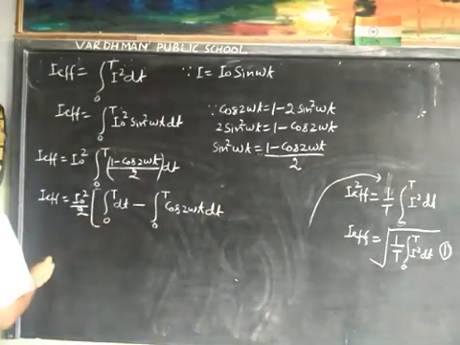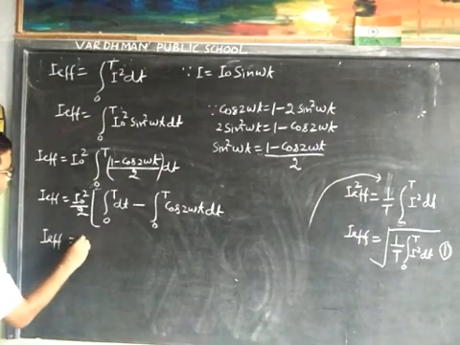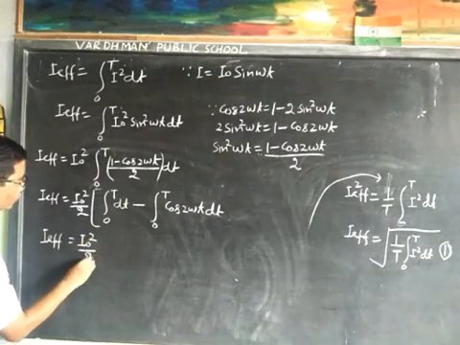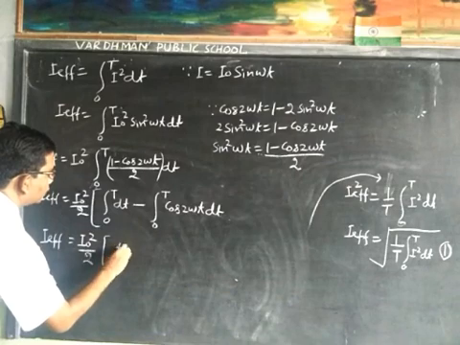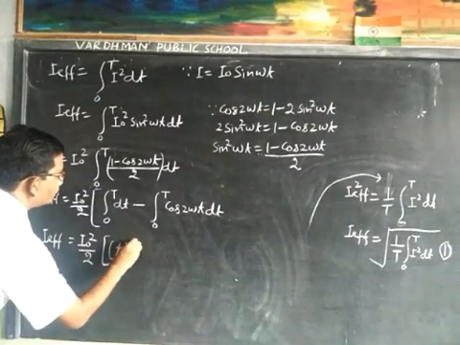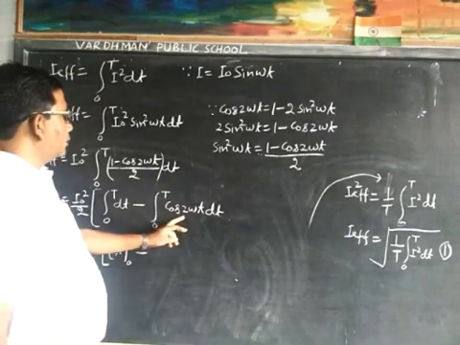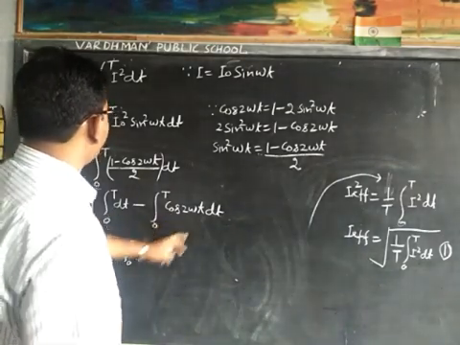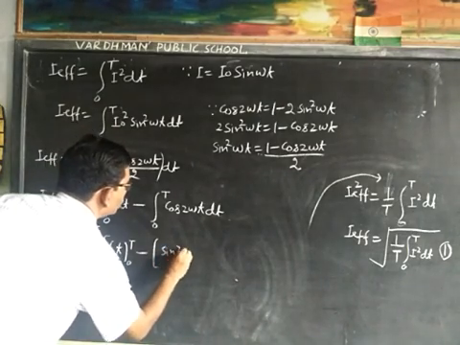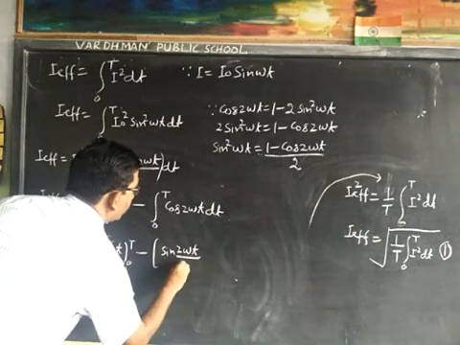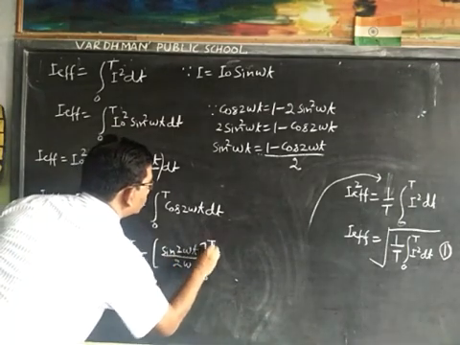Now the integration of dt is t, from 0 to T, minus the integration of cos 2 omega t, which is sin 2 omega t upon 2 omega, from 0 to T.